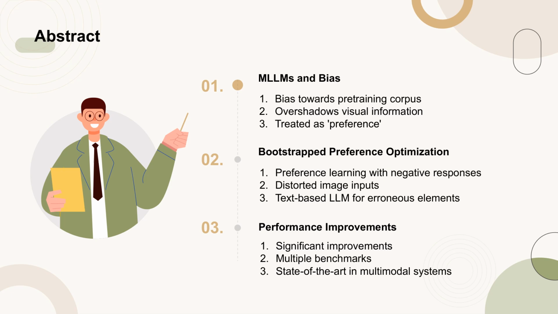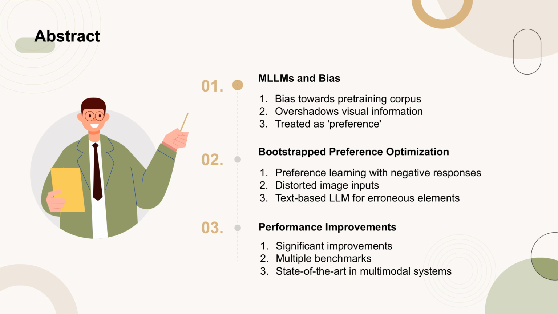To address this, the authors propose Bootstrapped Preference Optimization (BPO), a method that involves preference learning using datasets that include negative responses generated by the model itself. This approach includes two key strategies. First, using distorted image inputs to elicit responses that exhibit the pre-training bias, and second, employing a text-based large language model to introduce erroneous but common elements into the original responses.